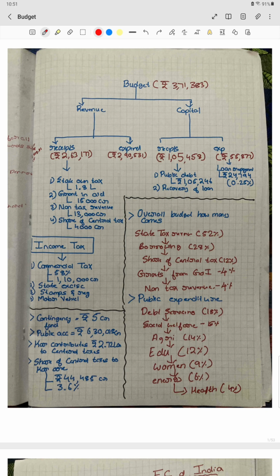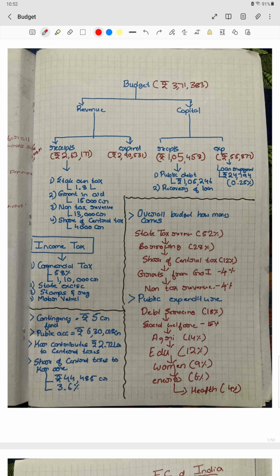So first question will be, what is the size of the budget? So the size of the budget is 3,71,383 crore rupees. It is the total size of the Karnataka budget of the year 2024. So you might have also read that the budget mainly consists of two parts, basically two budgets. One is a revenue budget and another one is a capital budget.